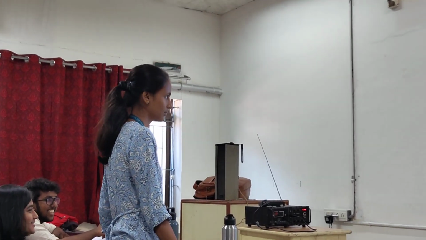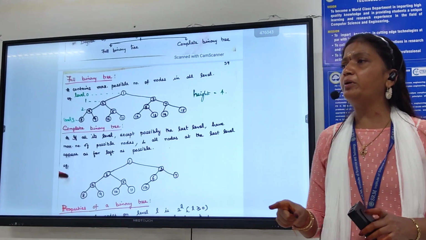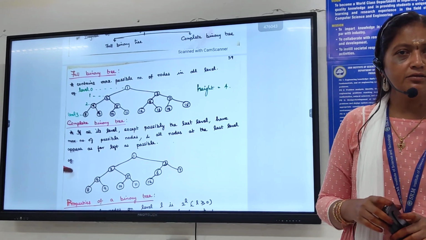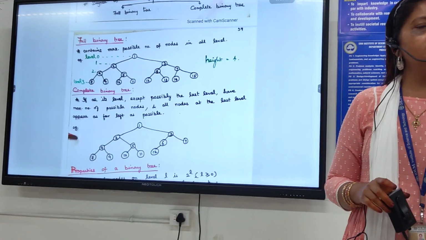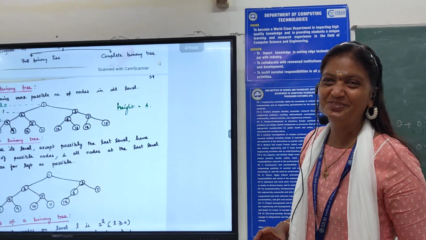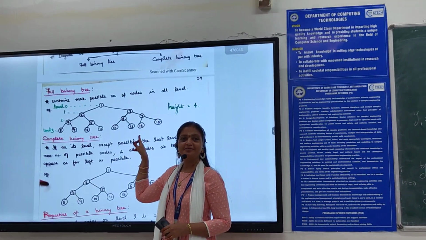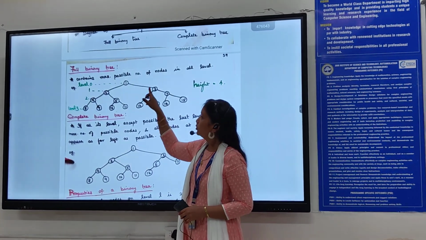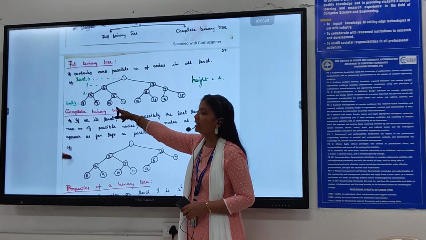So what do you mean by maximum possible number of nodes? For a binary tree, the maximum number of children for any node can be 2. Now you see how many levels are there? Which is the root node? Node 1 is the root node, that is at level 0. So I have given up to level 3.